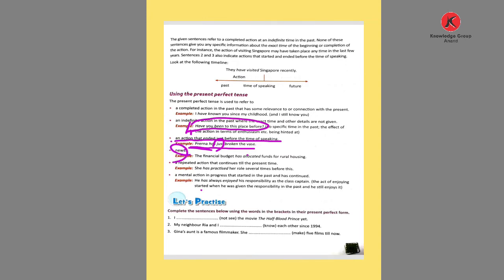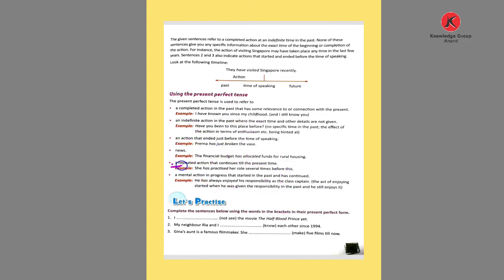Then we use it when reading the news. The financial budget has allocated funds for rural housing. In the past the budget was already allocated, but at the time of speaking the allocation is there for rural housing and will be used in the future.